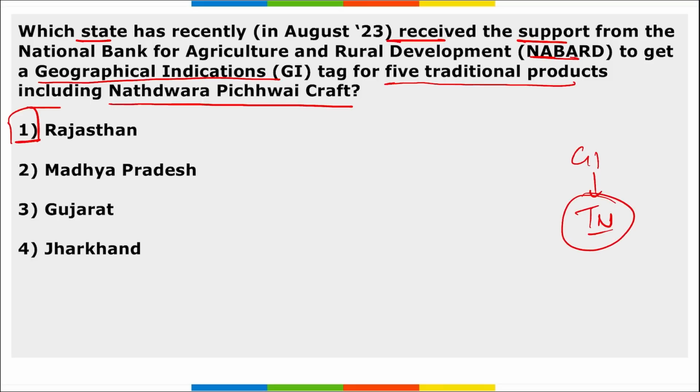So recently it was Rajasthan that received support from NABARD, that is the National Bank for Agriculture and Rural Development. They got the GI tag for 5 traditional products including Nathwara Pichwai craft, correct. This Nathwara Pichwai craft has a 400-year-old history that depicts the glorious life of Lord Krishna.